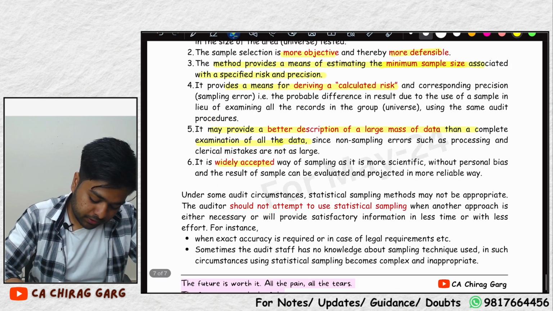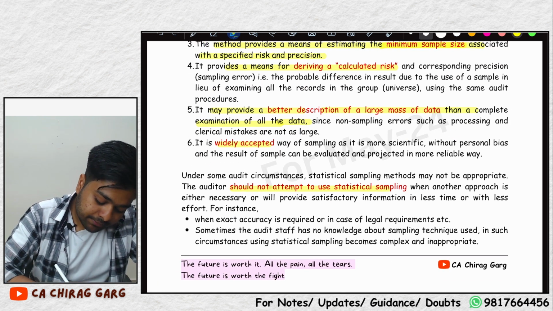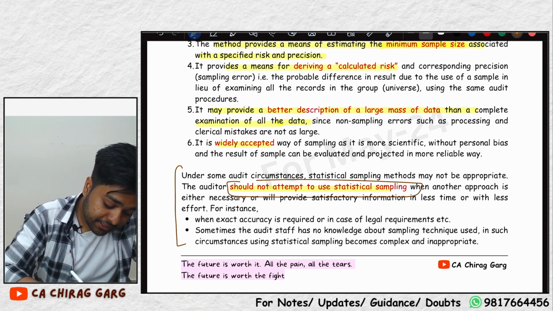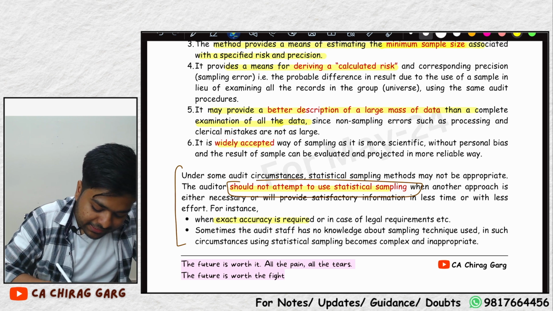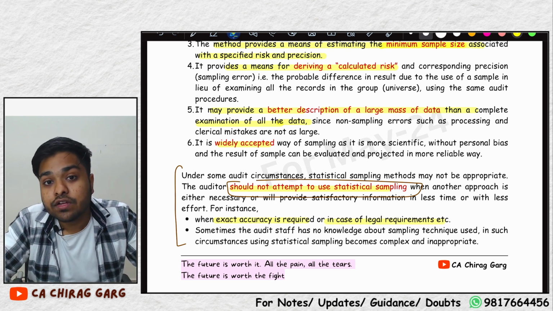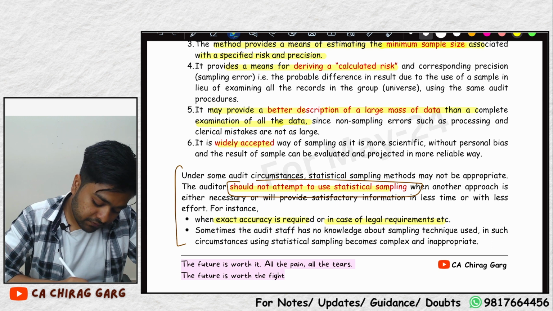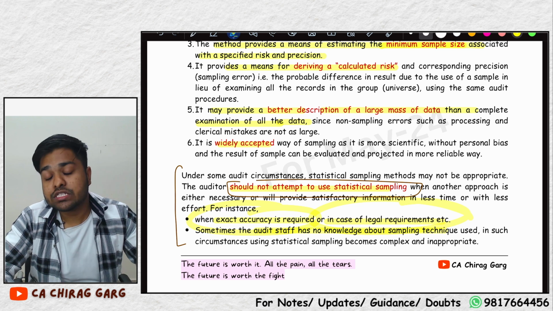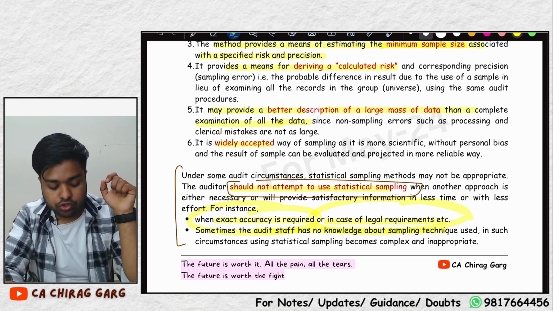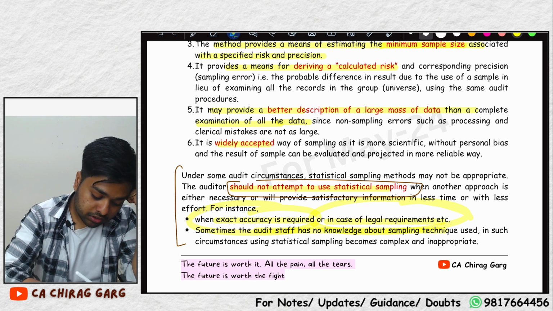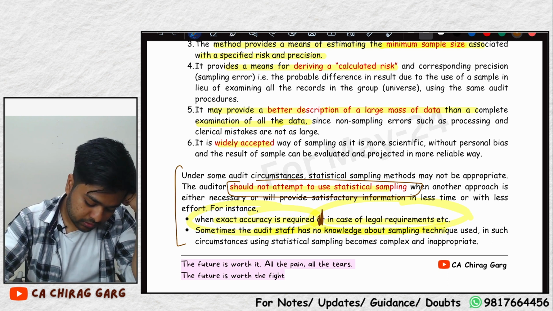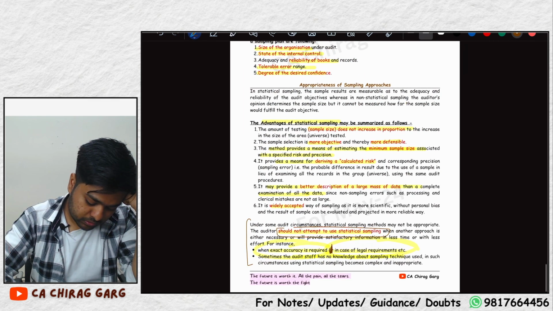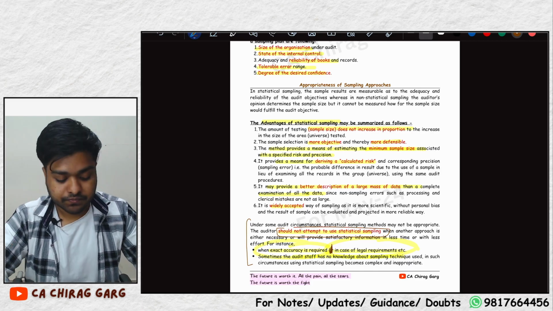It is widely accepted. The auditor should not attempt to use statistical sampling in two cases; this can be asked as a separate question, guys. For example, when exact accuracy is required, for example in case of legal requirement, or when the audit staff has no knowledge about the sampling techniques. In these cases, you should not adopt statistical sampling. Understood?